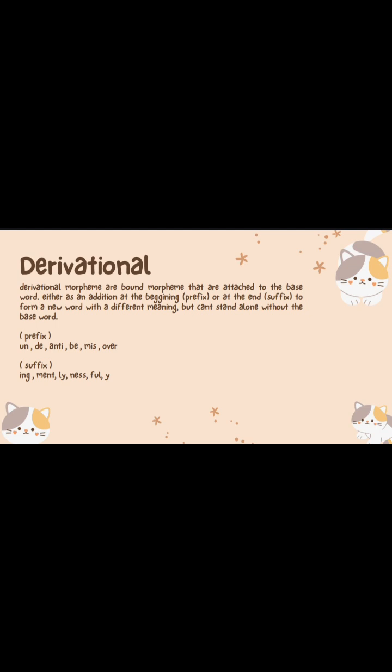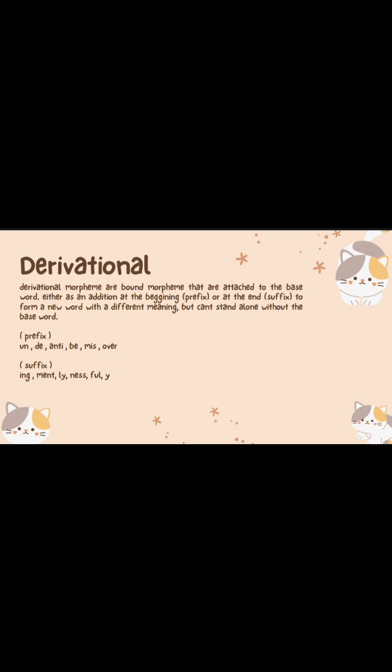So the next is derivational. Derivational morphemes are bound morphemes. They are attached to the base word, either as an addition at the beginning, which you can call a prefix, or an addition at the end, which you can call a suffix, to form a new word with a different meaning, but they cannot stay alone without a base word.